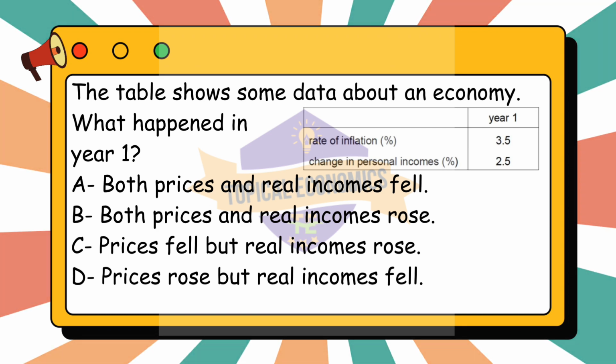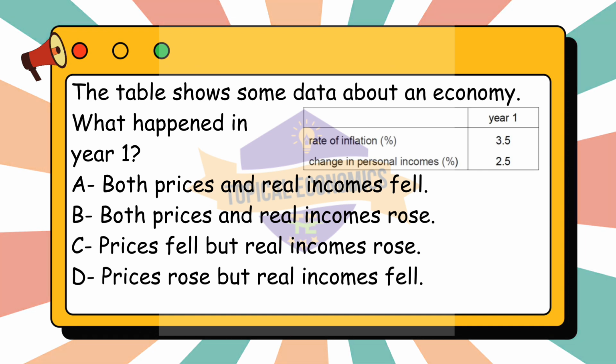So, inflation of 3.5% means that, on average, prices have increased by 3.5%. And change in personal incomes of 2.5% means that personal incomes have increased by 2.5%. However, because inflation is higher than the increase in incomes, 3.5% versus 2.5%, the real income, purchasing power, has actually decreased.